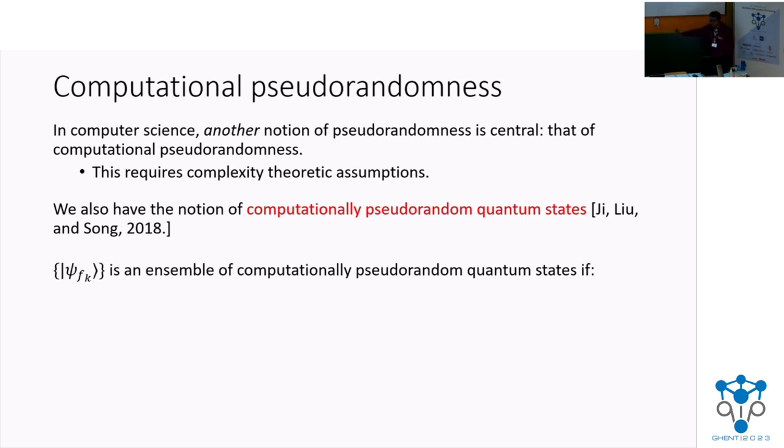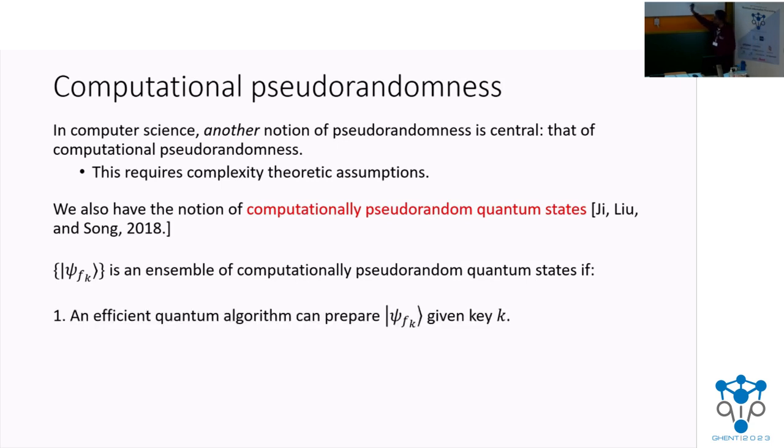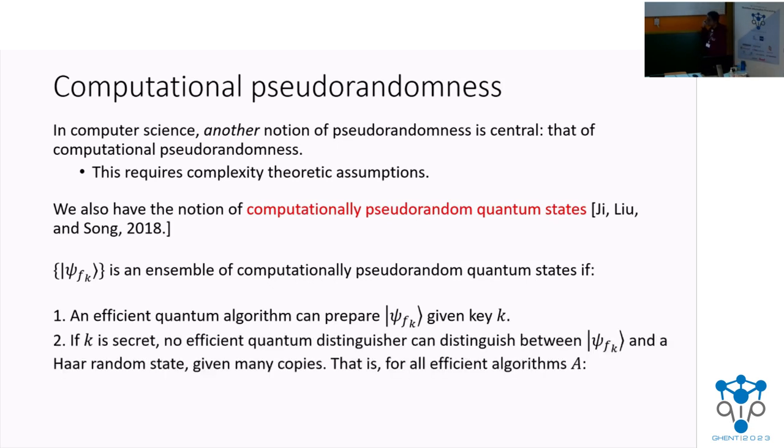Let's recap the definition. A collection is computationally pseudorandom if two properties are satisfied. The first property, if we give a key k, then there's a polynomial time quantum procedure to prepare a state corresponding to the key k. Second property, in general, this key is a secret. And if it is a secret, then there's no polynomial time distinguisher that can distinguish between many copies of a Haar random state and many copies of this state.